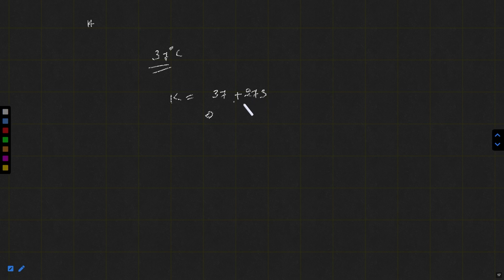So 273 plus 37 comes out to be 310. If it is 27, then it will be definitely 300. And if it is 37, then it is 310. These are the values in Kelvin.